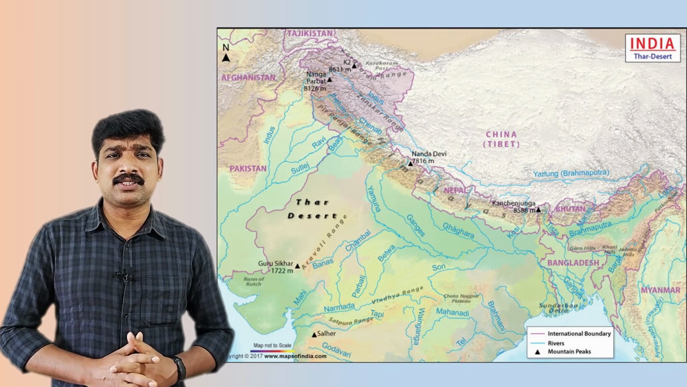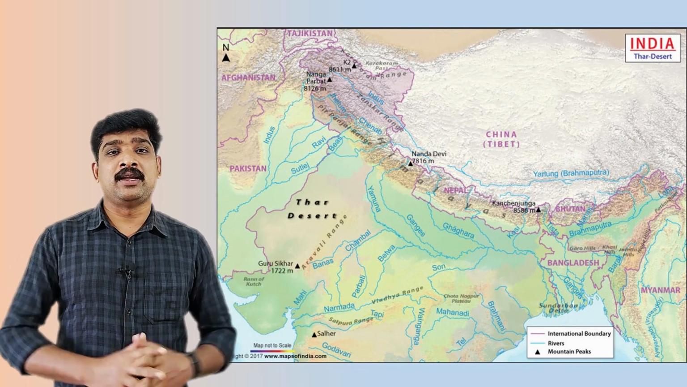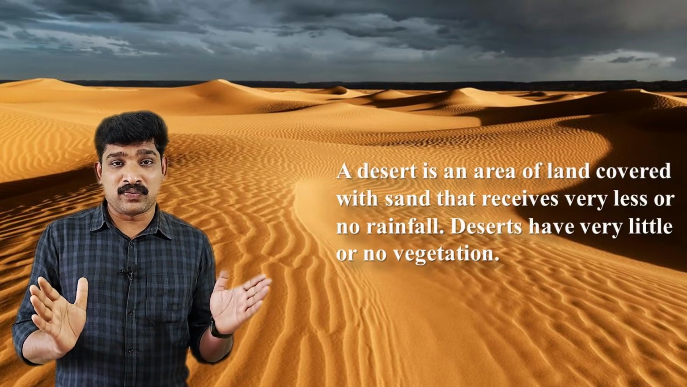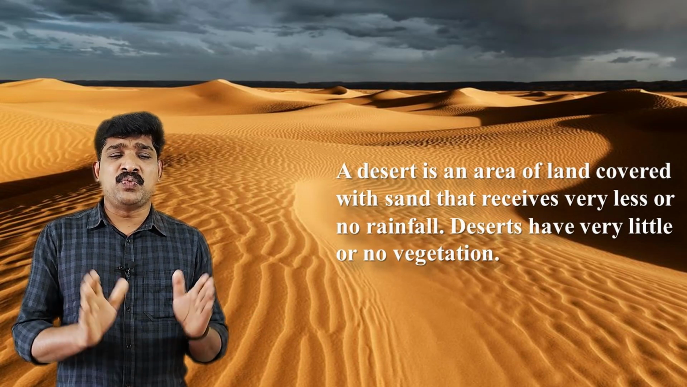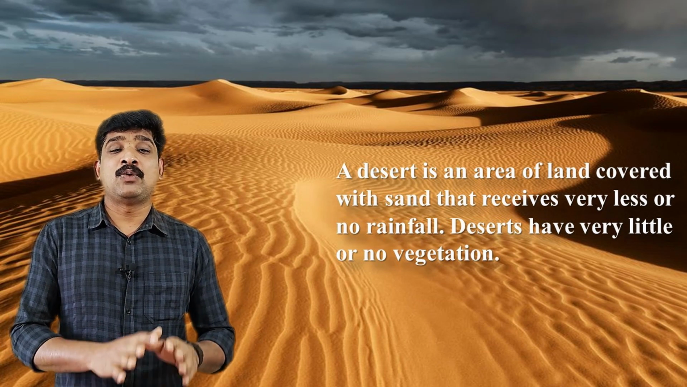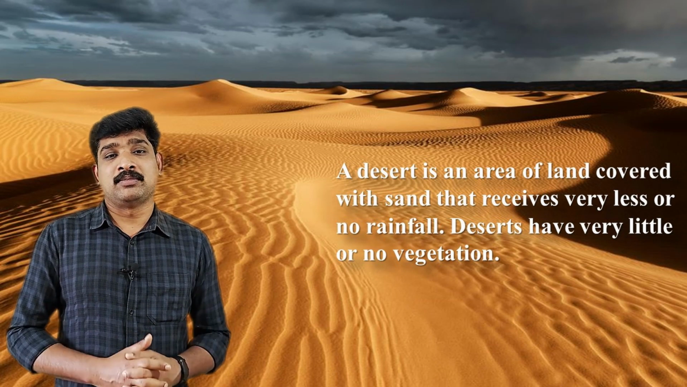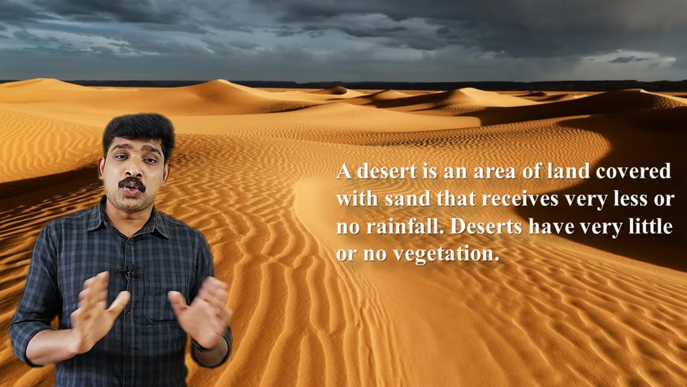And what is expanse? Expanse is a vast area or a very wide area. A very wide area of land is covered with sand, and that is called a desert. So what is a desert? A desert is an area of land covered with sand that receives very little rainfall, or sometimes doesn't get rainfall at all. There will not be any rain for a long time in that place. Deserts have very little or no vegetation.